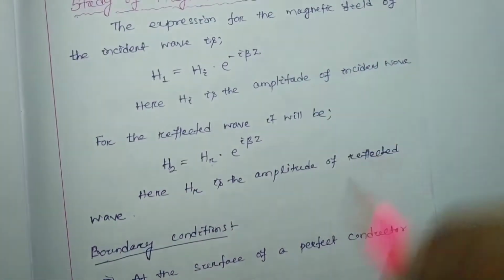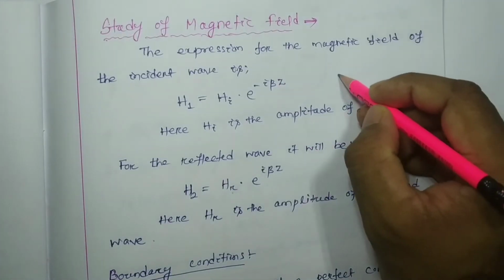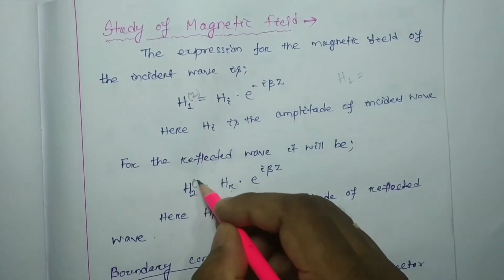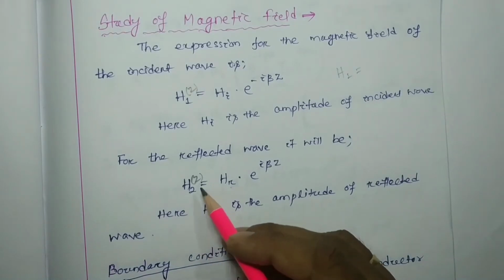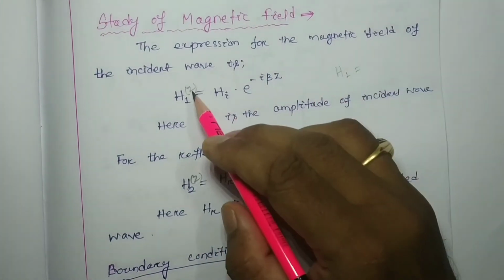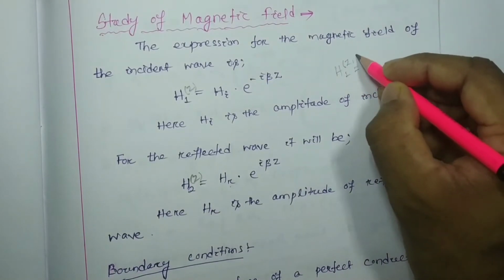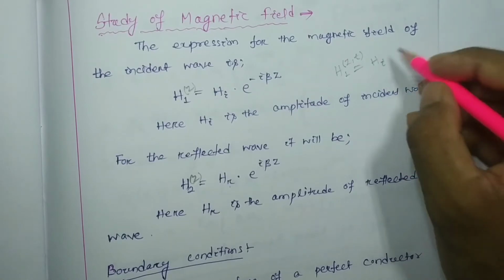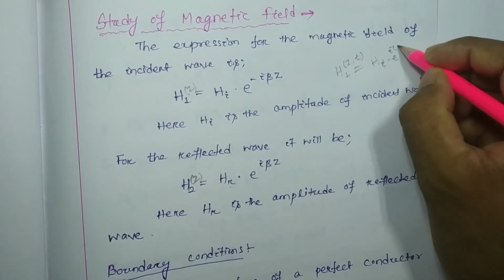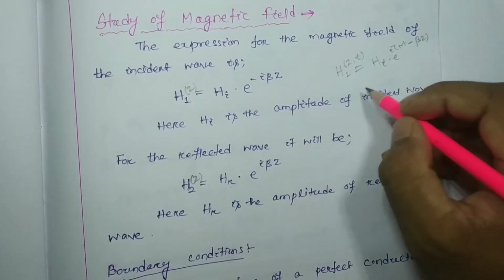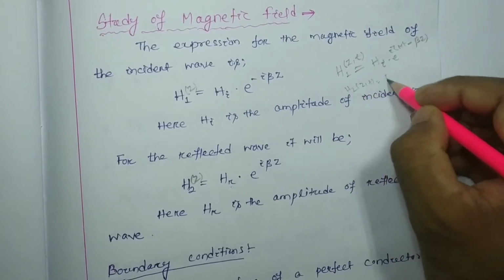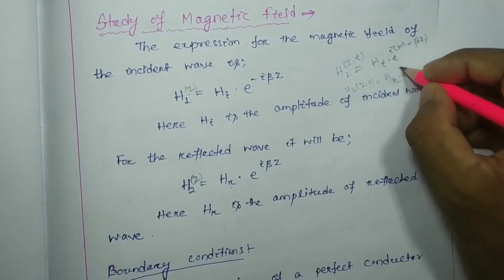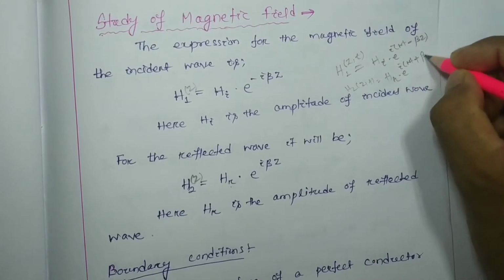That we are very much familiar with about the representation. Also here I am going to suggest that you can consider H1 equal to, this is a function of z only, I forgot to write, this is a function of z coordinate only. If we consider z, t also, we are going to get the same answer. You can write Hi e to the power i omega t minus beta z, and H2 z,t will be equal to Hr into e to the power i omega t plus beta z.